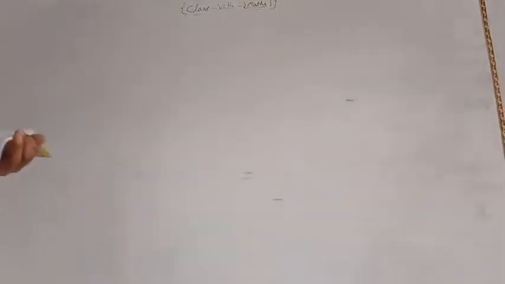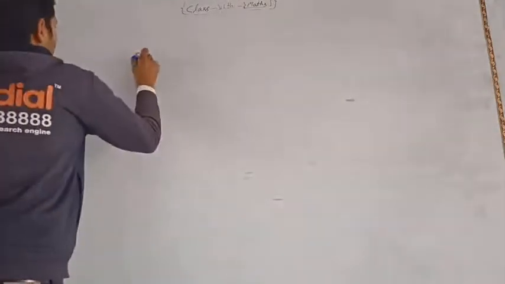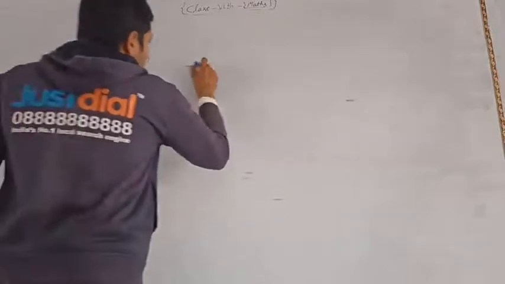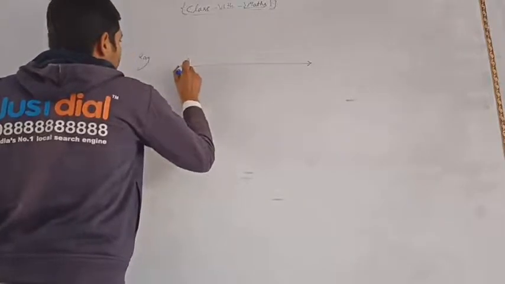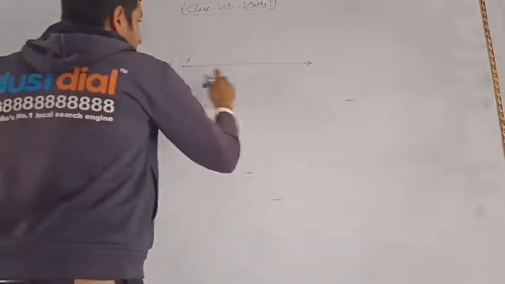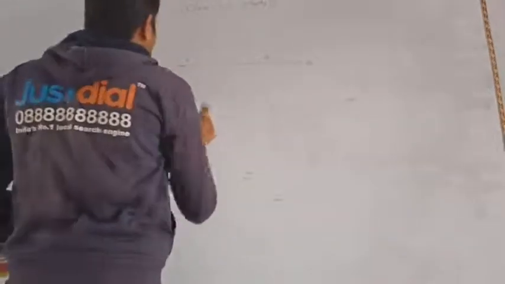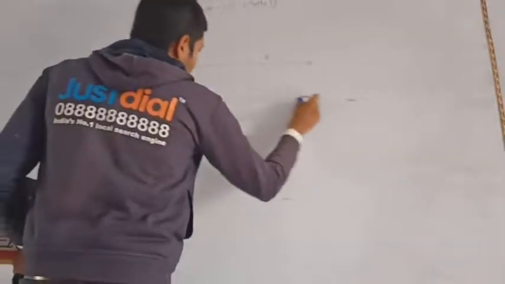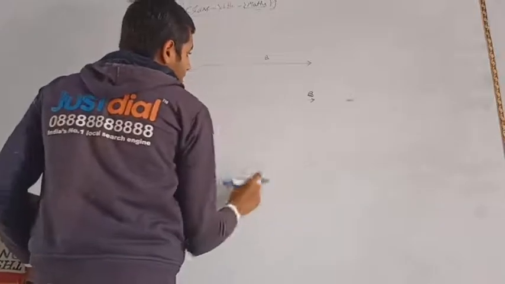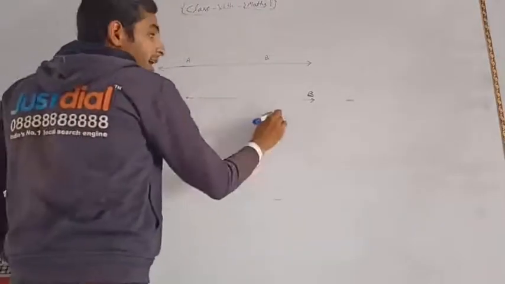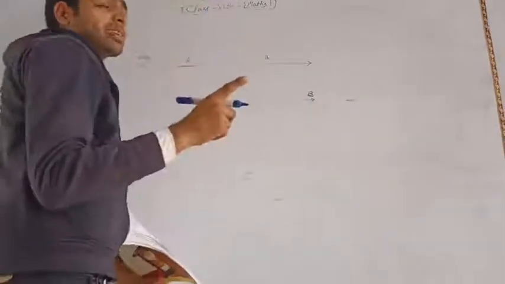Again, here it is given ray. What is a ray? You can see here a line AB is given, and if we draw it only in the direction of B, that is called a ray, and a ray goes in only one direction endlessly.